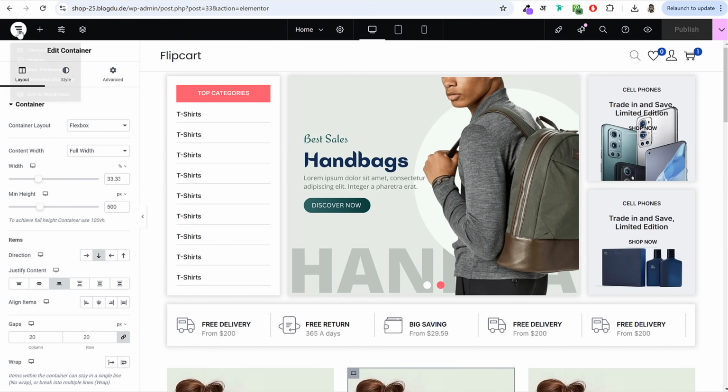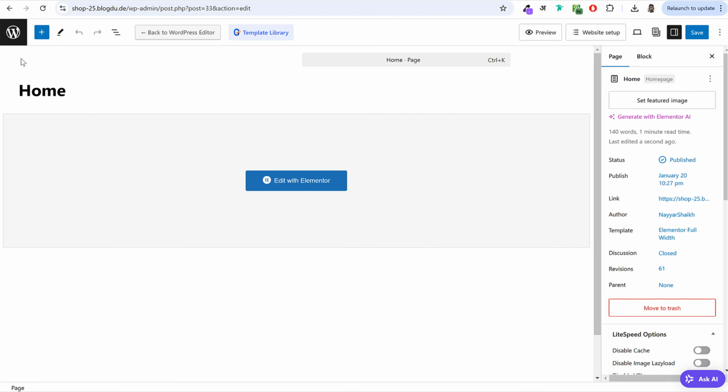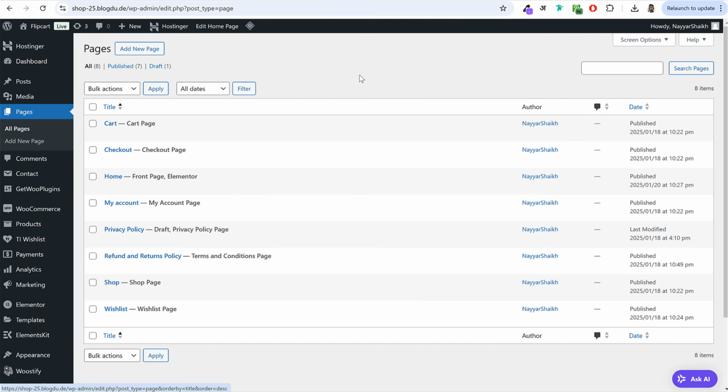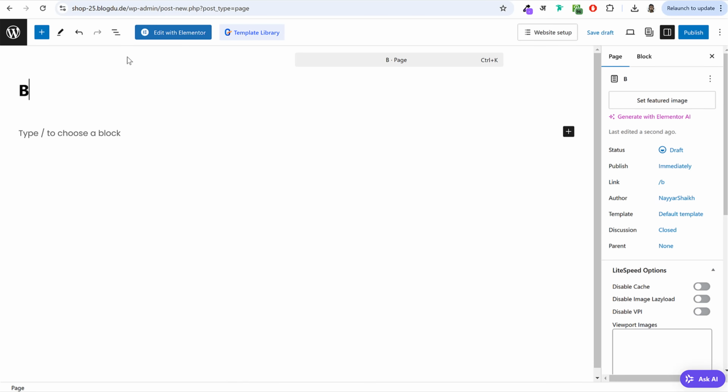Now you can go back to your dashboard. And now let's very quickly create some other pages. Now click on add new page to create a new page. Let's create a blog page. Okay. So give it a title of blog. Don't need to do anything. Don't need to use Elementor to create it. We just need to set this page. So just give it a title of blog and publish this page.